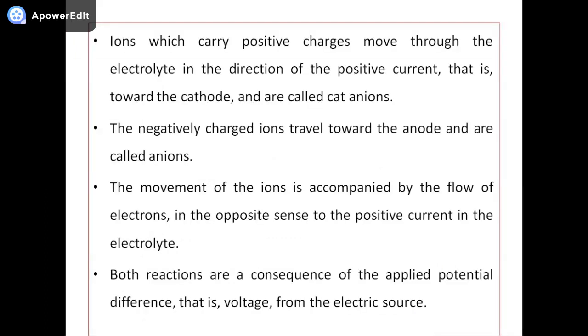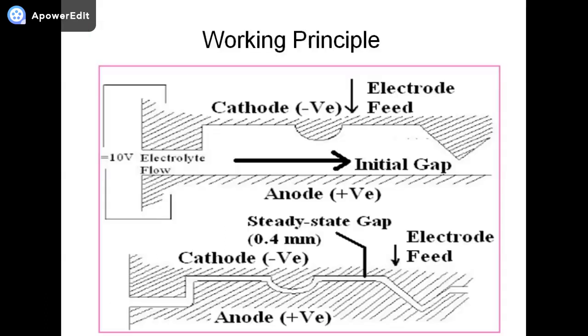Ions which carry a positive charge move through the electrolyte in the direction of the positive current, that is towards the cathode. They are called cations. The negatively charged ions travel towards the anode and are called anions. The movement of the ions is accompanied by the flow of electrons in the opposite sense to the positive current in the electrolyte. Both reactions are a consequence of the applied potential difference, that is the voltage. On the screen you can see the working principle of the electrochemical machining process.